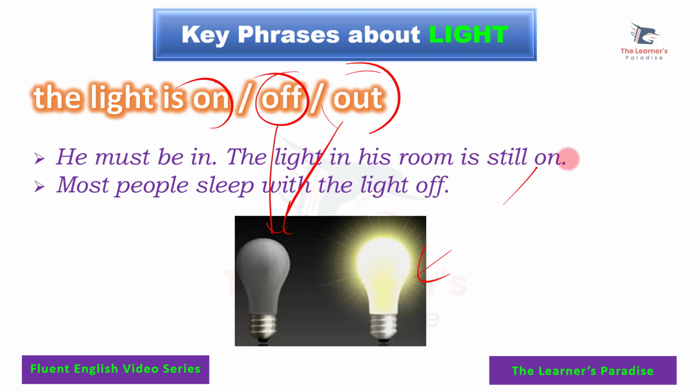Next is, most people sleep with the light off. It means when they go to bed, they turn off the light so that light is not shining, because it disturbs their sleep.